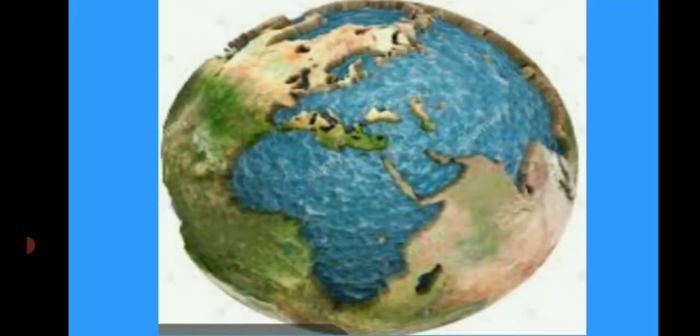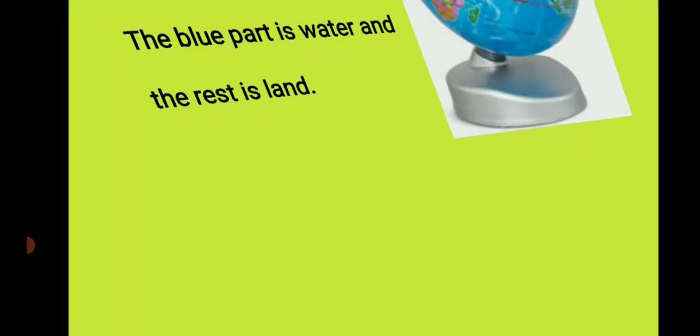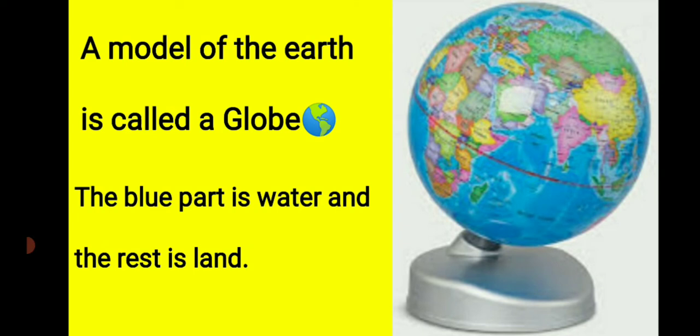You see the earth. Our earth looks in this way. See, so much of it is water. You can see the blue color is water, and in some parts there is land. So this is how our earth looks. Now if you want to see the earth, you can see the globe also.